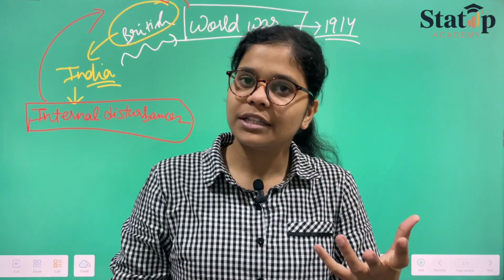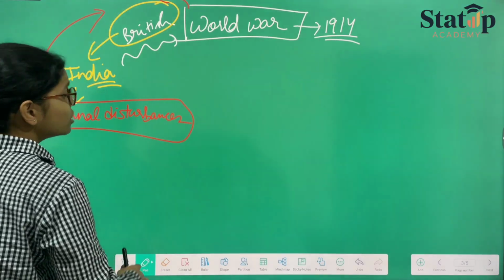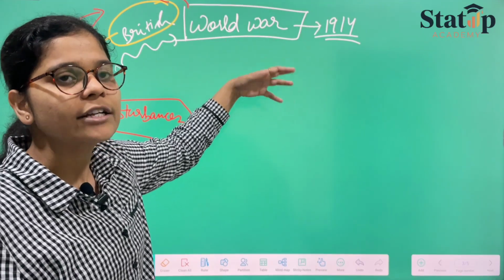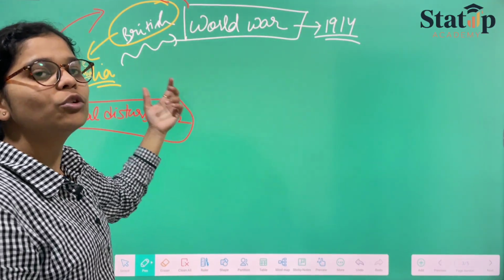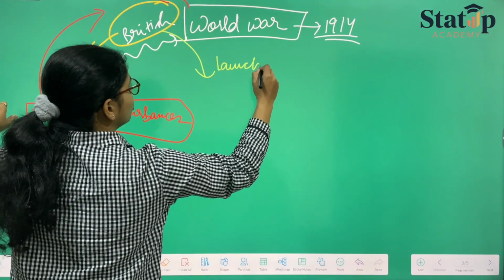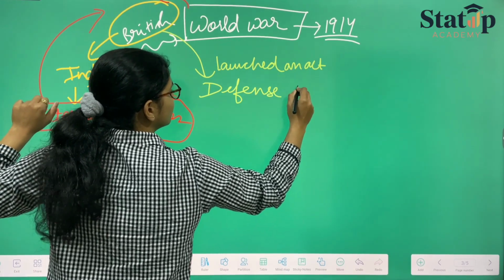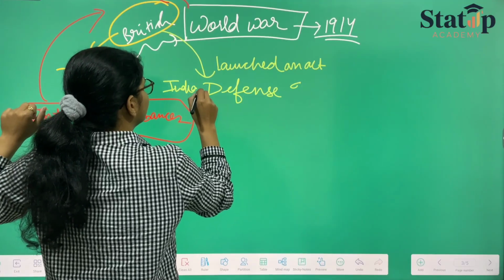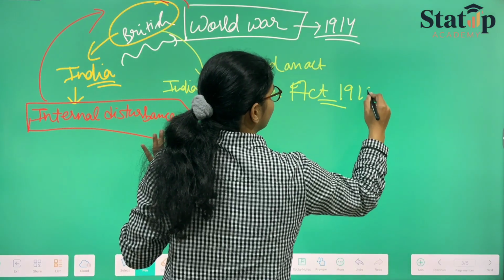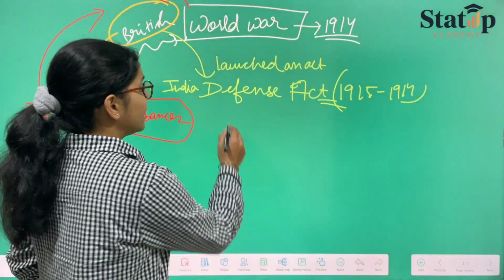So in order to deal with this situation, the Britishers decided to launch something to protect themselves from both sides. Obviously they could not launch it against the World War, so they decided to launch it inside the country of India. So they launched an act known as the Defense of India Act. This act was launched by the British sometime between 1914 and 1915, which said that